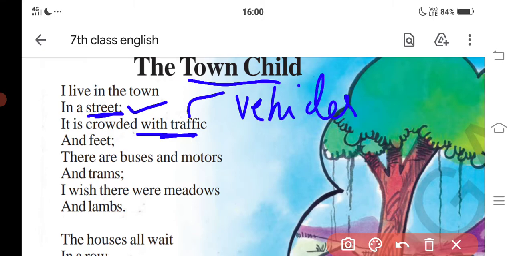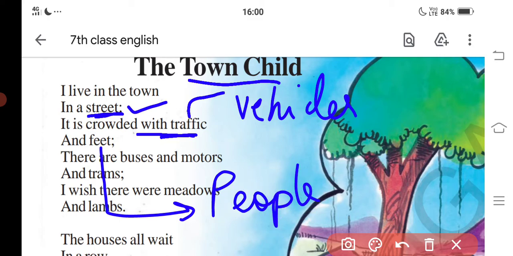The street in the town is crowded with traffic. And feet means people.